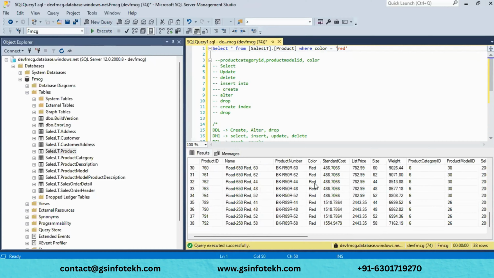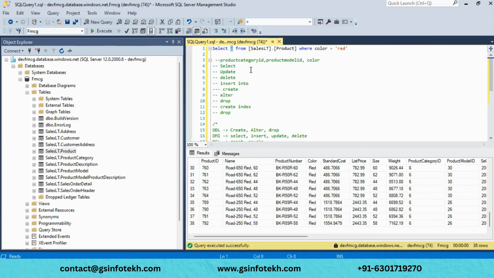Like this, if you want to select any data, you can select by adding some filter. This way is used just to filter your data. SELECT is used to select fields, and SELECT star is used to select all the fields. If you want to select specific fields, you just have to put those particular field names here.